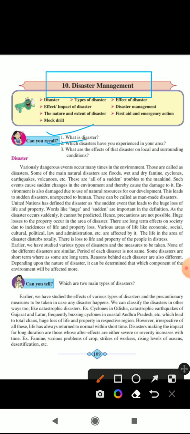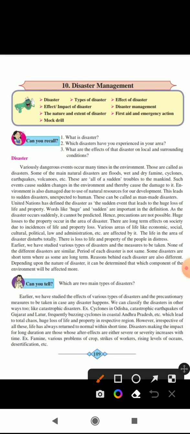Then, what disaster have you experienced in your area? I have experienced a disaster, a landslide, which happened in Malin village in Ambegaon Taluka. What were the effects of that disaster on local conditions? The landslide caused the sloping down of soil. The people became very threatened and were shouting. But after some days, the work of reconstruction happened there.